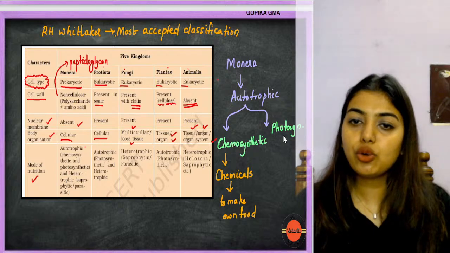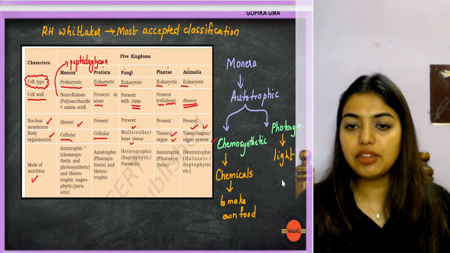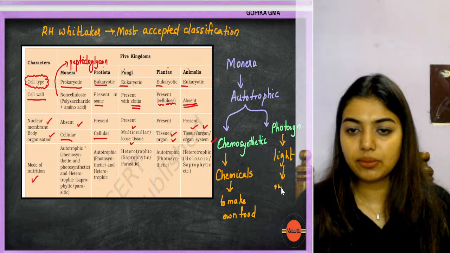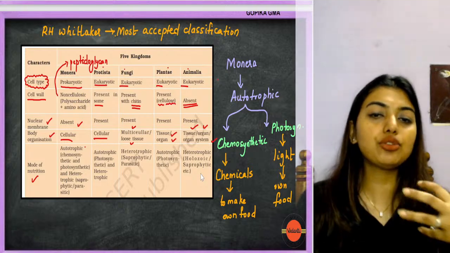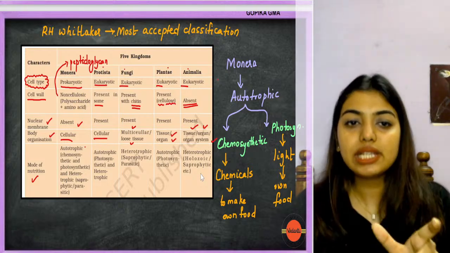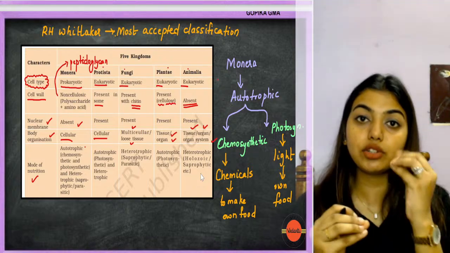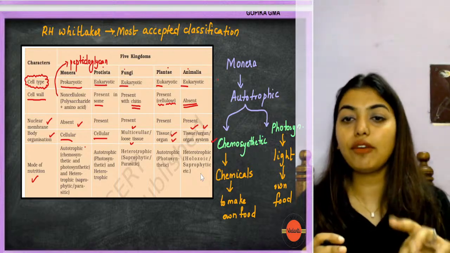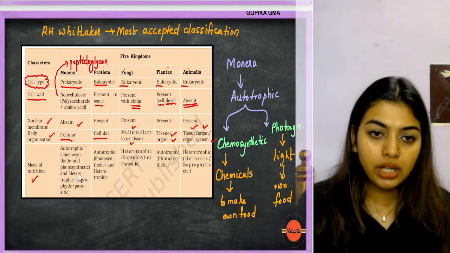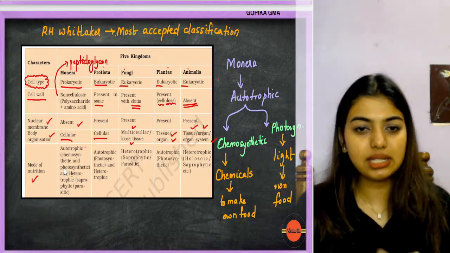Got it? Now, photosynthesis means what? We use light, we use chlorophyll, and we make our own food. But here, they are going to use different types of chemicals, and using those chemicals they are going to make their own food. So the only thing you have to remember very carefully is, under autotrophs, you have chemosynthetic and photosynthetic. Here heterotrophs also are there: parasitic, saprophytic, nothing different.